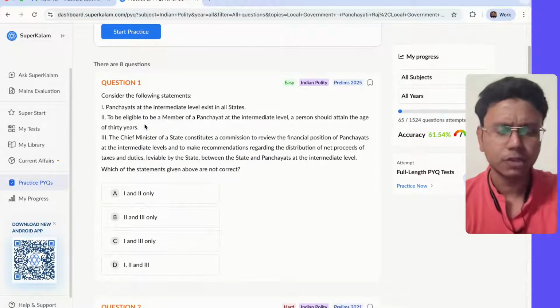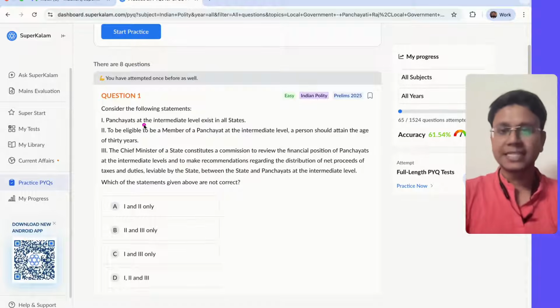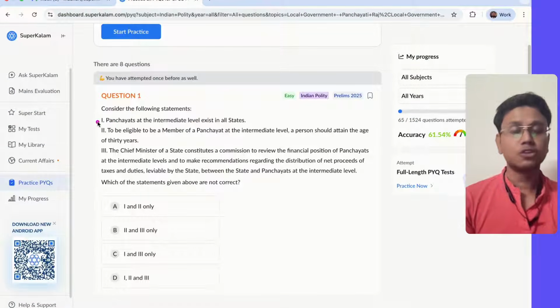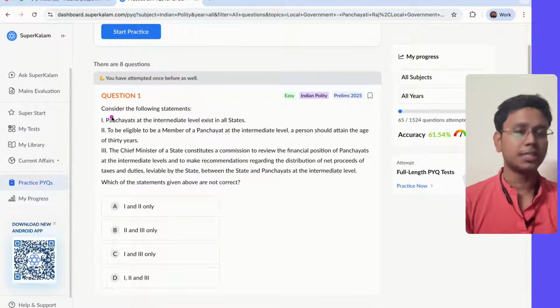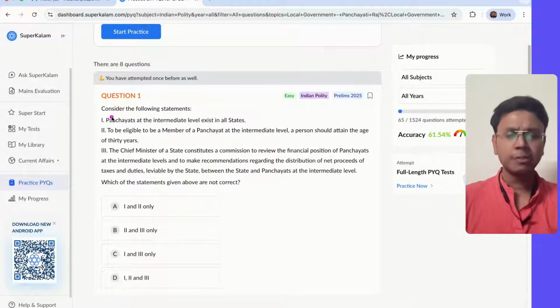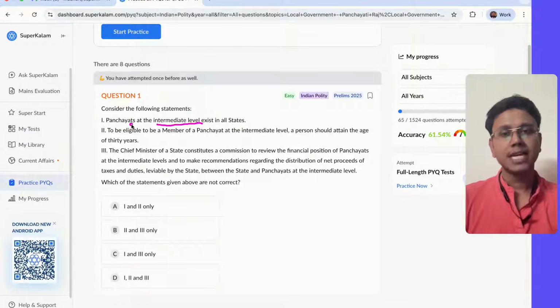It was asked in 2020. Okay, this is very recent. Panchayats at the intermediate level exist in all states. Now, this you should know, they do not exist in all states because there are a few small states, for example, the state of Goa, Sikkim. They are very small. There will be no sense of making a three-tier system. So, in some states, even two tiers can be there and the intermediate level can be avoided. So do panchayats at the intermediate level exist in all states? No, they don't.